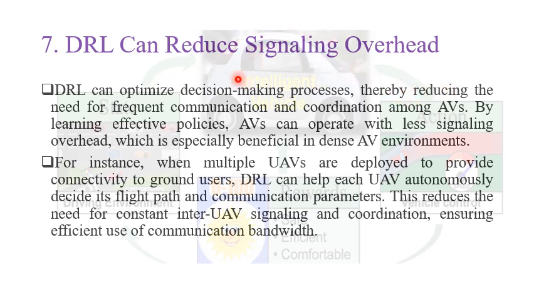For example, when multiple autonomous vehicles are using deep reinforcement learning, they can individually do their optimization, and this reduces the signaling and communication between the autonomous vehicles. Therefore, when we use deep reinforcement learning, we can have independent agents that separately do optimization, and this reduces signaling overhead and communication.